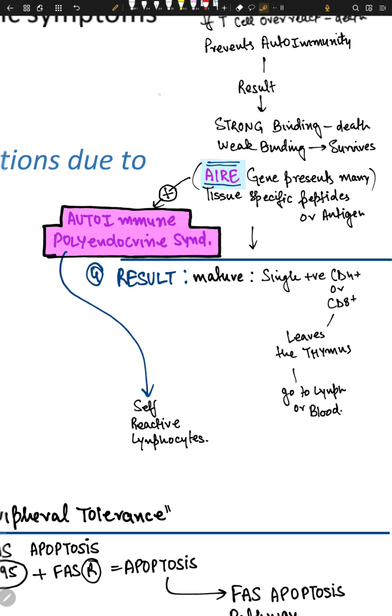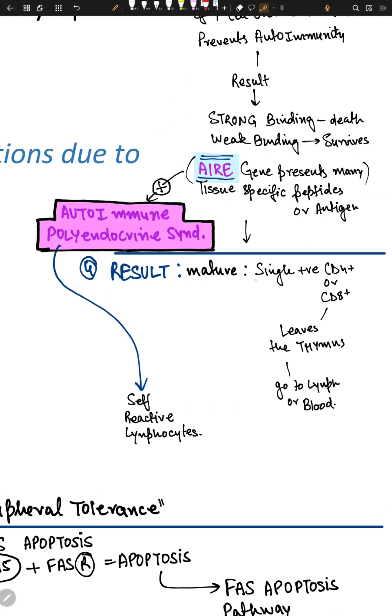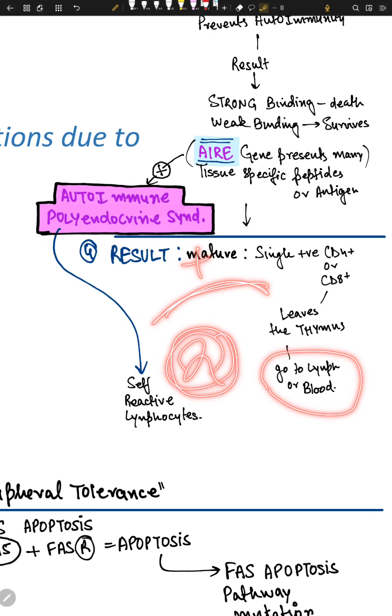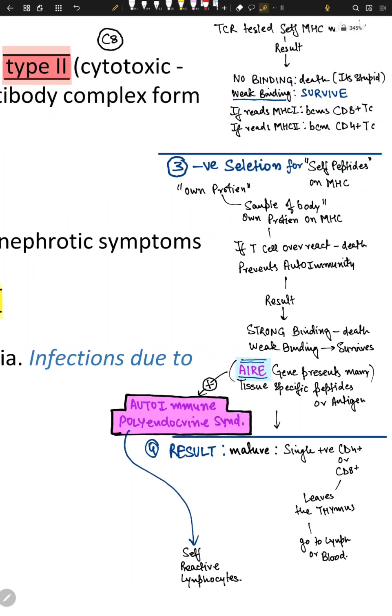The result of this whole positive and negative selection is a single positive. It means it's either CD4 positive or CD8 positive. And then they leave the thymus, right? The cortex part is positive. The medullary is the negative part. Then they go to the lymph or the blood, right? So this was positive selection and negative selection. That's how the body trains the CD8 and CD4 cells in negative selection and positive selection.